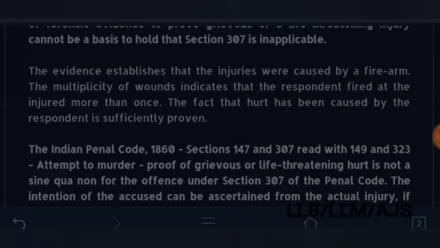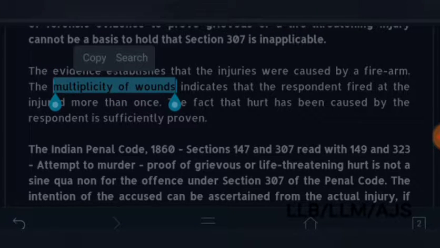The multiplicity of wounds indicates that the respondent fired at the injured more than once. Respondent means the person against whom allegations have been brought, and the respondent fired at the injured person more than once. The fact that hurt has been caused by the respondent is sufficiently proven, because of the multiplicity of wounds. You can focus on these words, multiplicity of wounds.